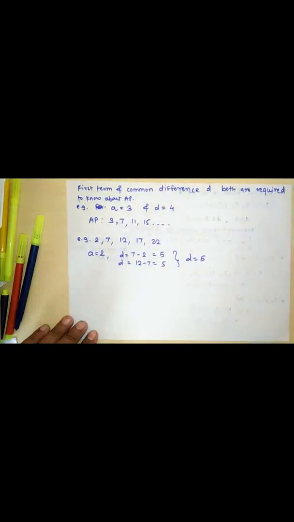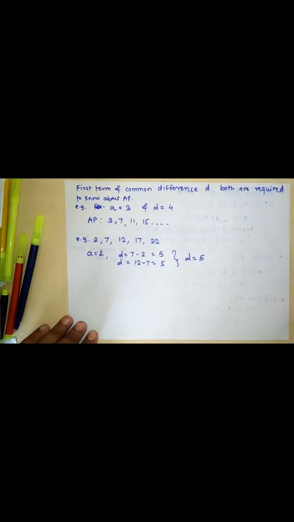To find the common difference d, we need not find all the differences. You need not find all the differences, because if they have already mentioned that the given numbers are in arithmetic progression, then the common difference must be the same. You have to take the difference of any two consecutive numbers. Okay, that should be the same for all the consecutive terms.